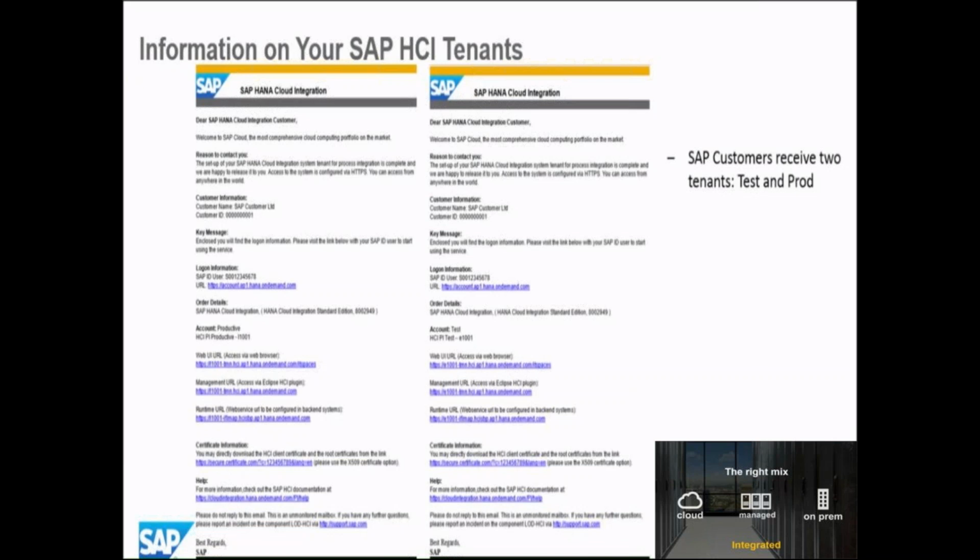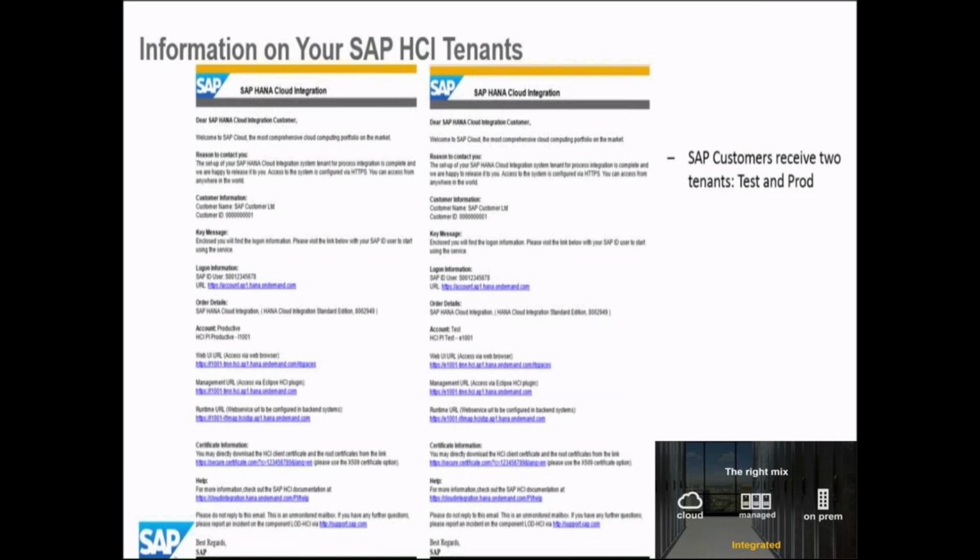The only difference is the visibility of the tenant. If some bugs come to your tenant, or something is not working, the severity with which SAP takes care of it is very high for productive as compared to test.